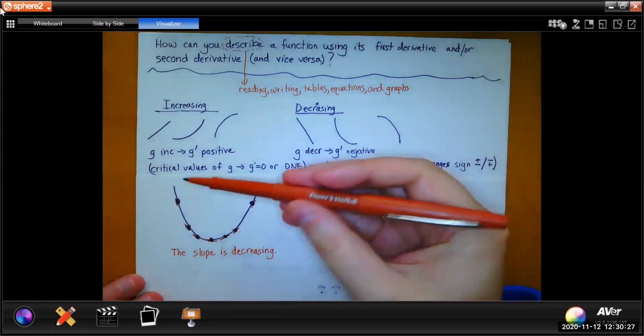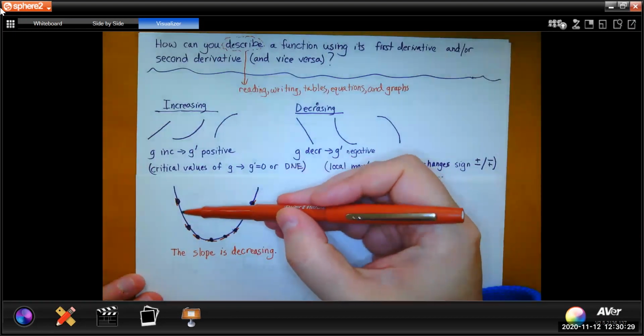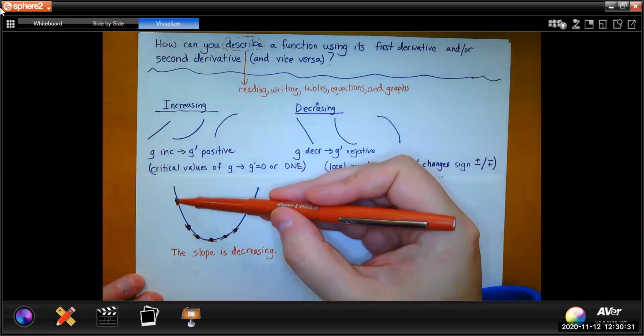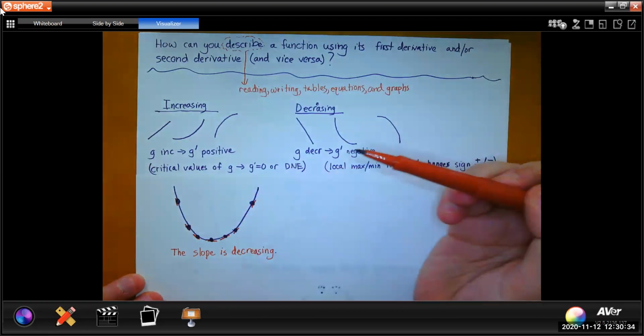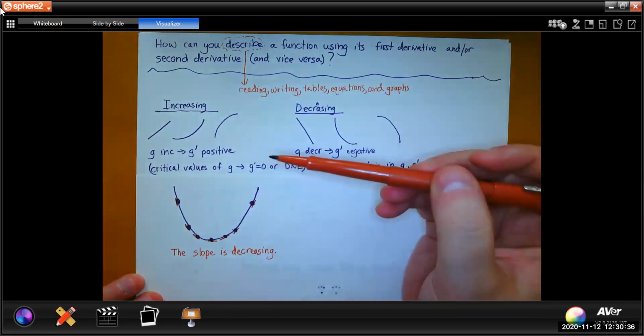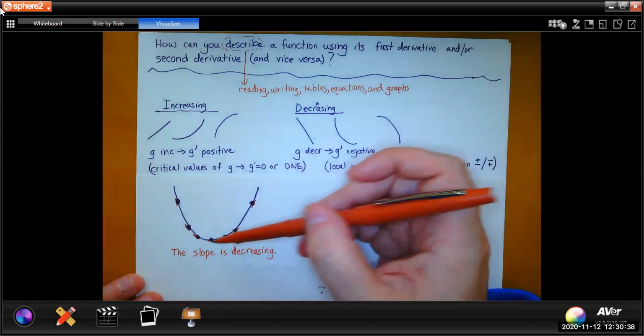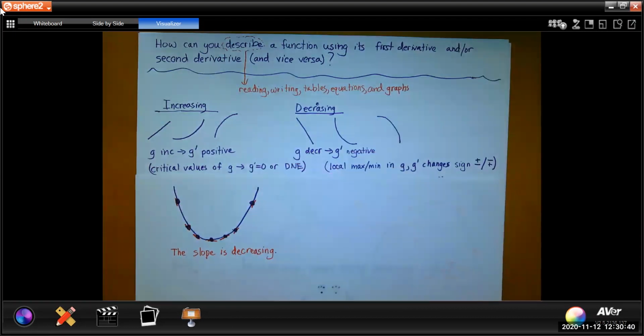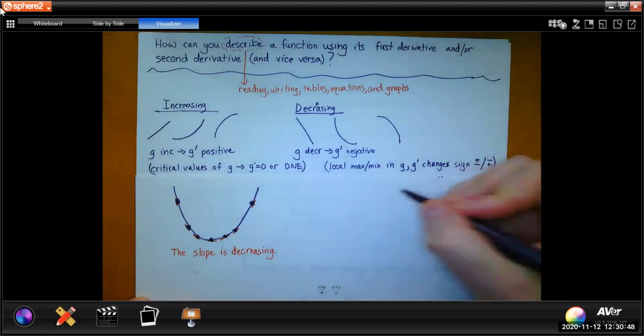So if you look at all of the slopes at all of these points or any other point on this particular shape we've rendered, the slopes are decreasing. As x goes from left to right, the slope is decreasing. Okay, so that is a true statement that we can make. We're going to spend more time looking at that. But for right now, that's all we're going to say.